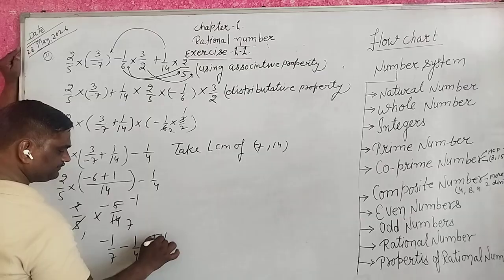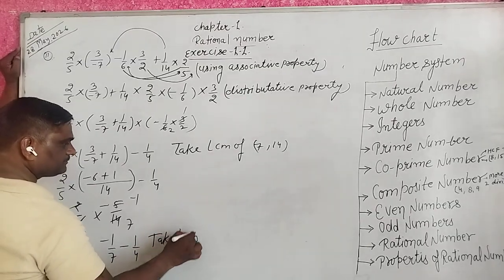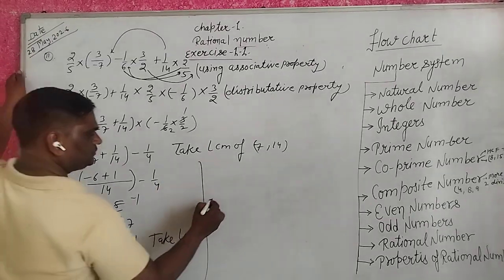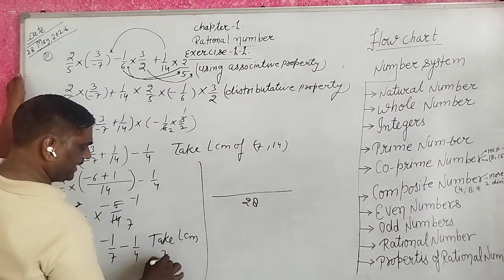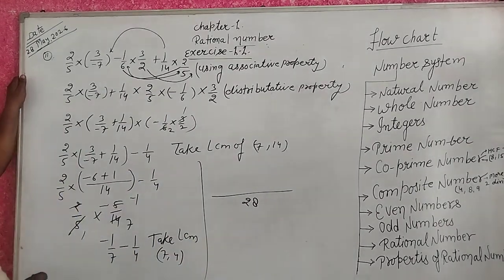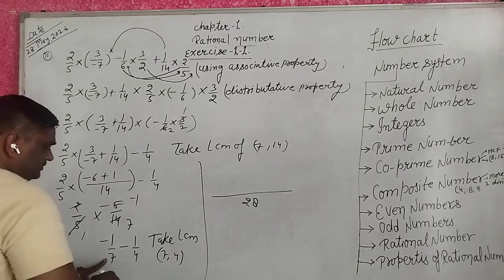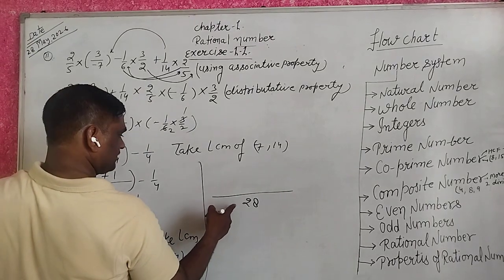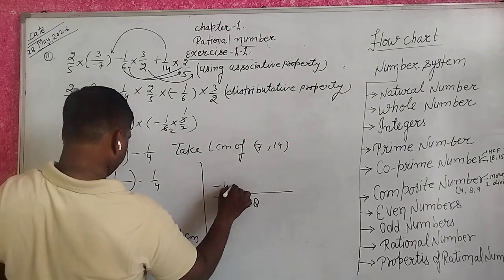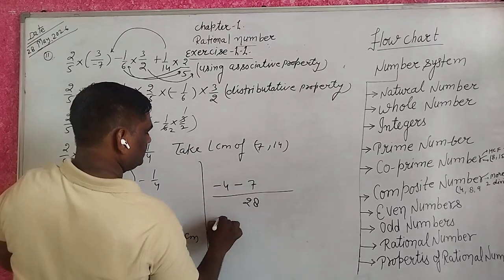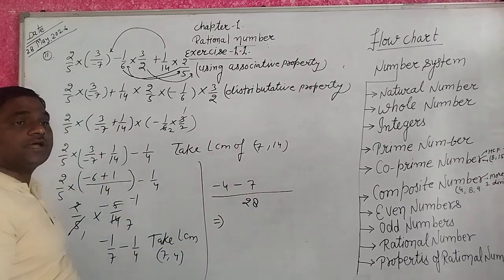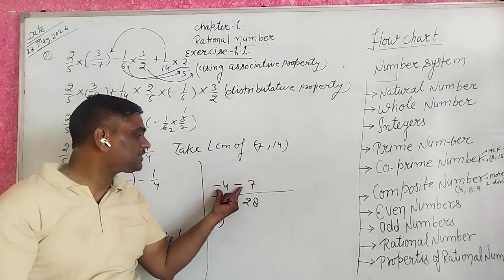Take LCM of 7 and 4. You find out 28. 7 4s are 28, 4 4s are 16, 4 1s are 4, minus 4 and 7 1s are 7. Both are minus, negative sign.